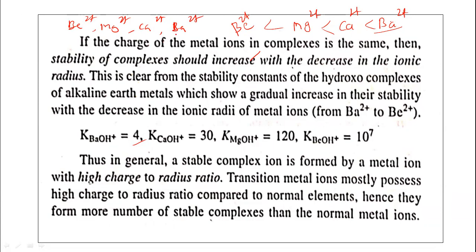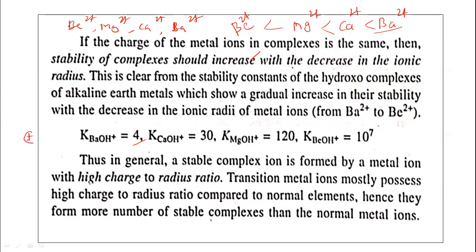So what about the stability of their complexes? If the charge of the metal ion in the complex is the same, then the stability of the complexes should increase with decrease in the ionic radius. The smaller ion should have a higher stability constant value, because the smaller ion means its ionic size will be smaller.